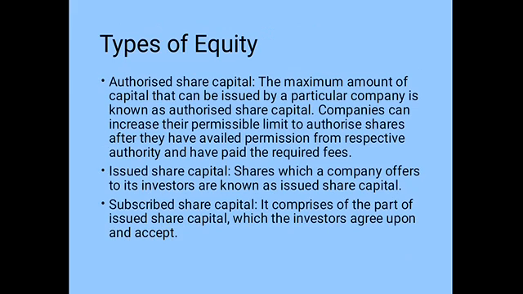The company can increase its permissible limit of authorized share capital after obtaining permission from the respective authority and paying the required fees. In simple words, authorized share capital is the maximum amount of capital the company needs at the start. However much capital it needs, it issues shares accordingly.